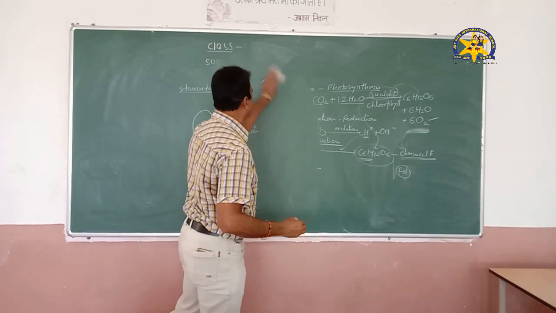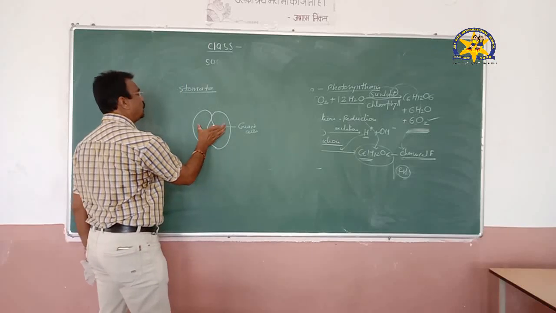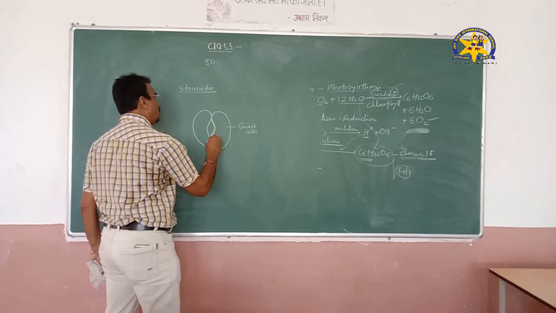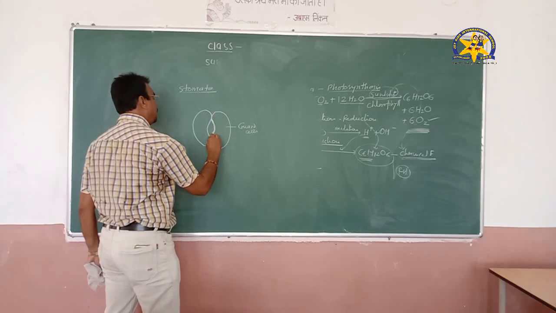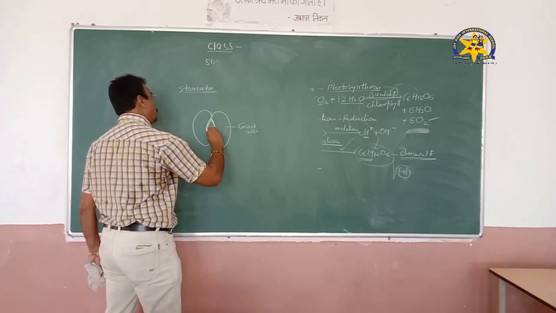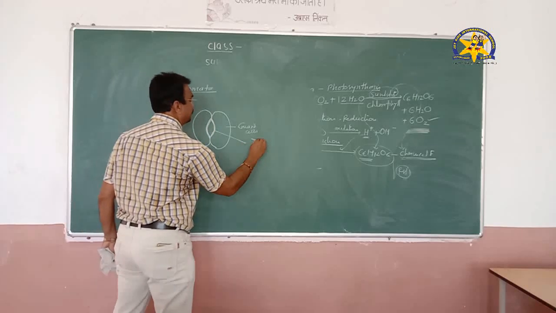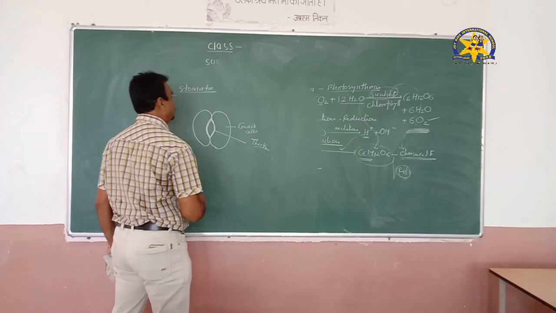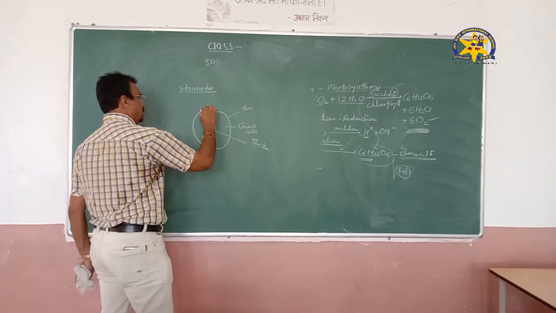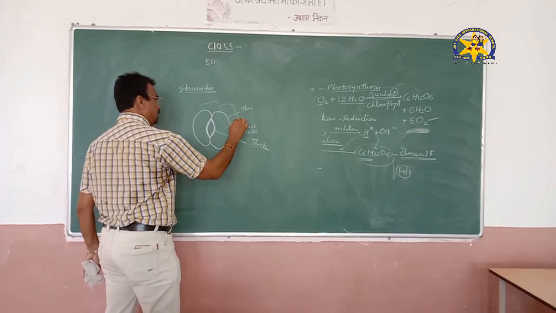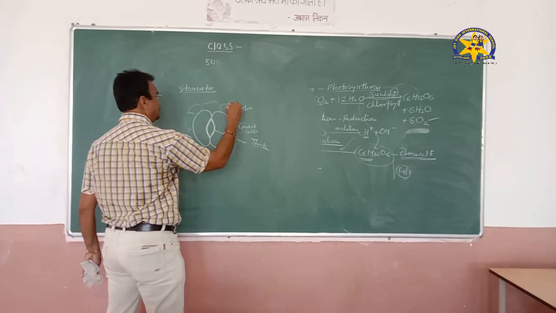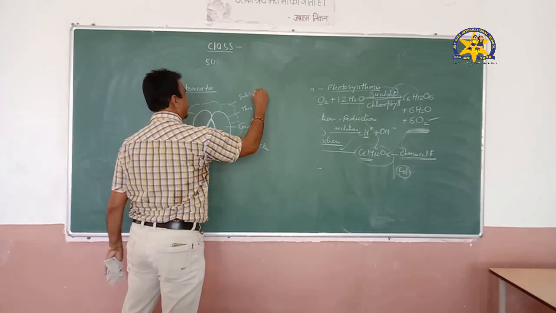Why do we call them guard cells? Because they guard the opening and closing of stomata. The guard cells have a specific feature: the inner wall of the guard cell, which is kidney shaped generally in dicots, and in monocots it is dumbbell shaped, is thick and non-elastic, while its outer wall is thin and elastic. Outside this there are certain specialized parenchyma cells which are called subsidiary cells.